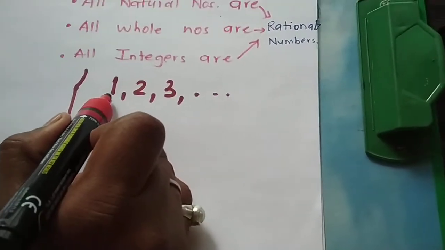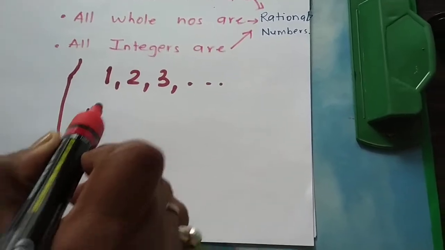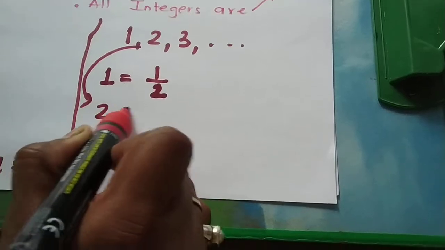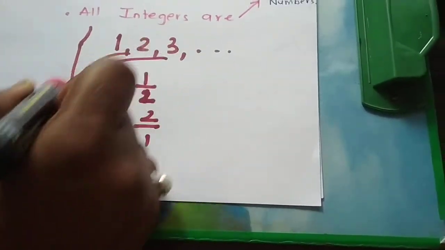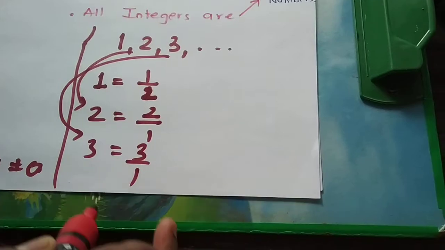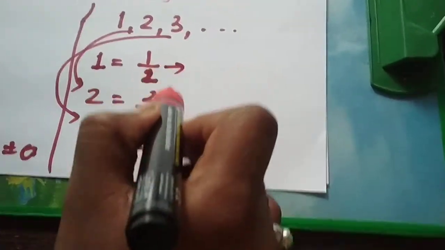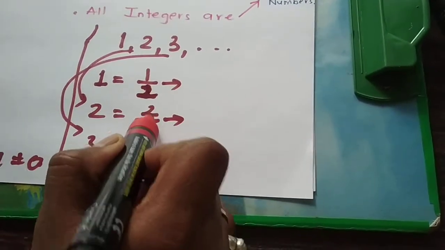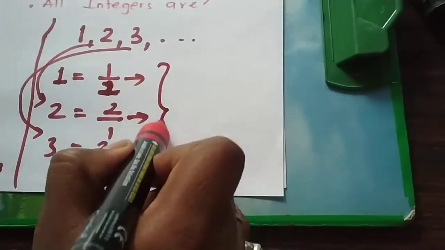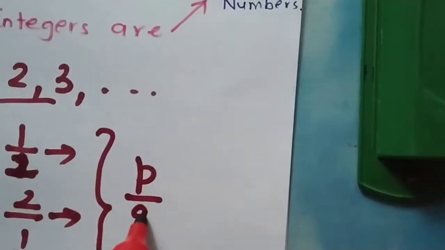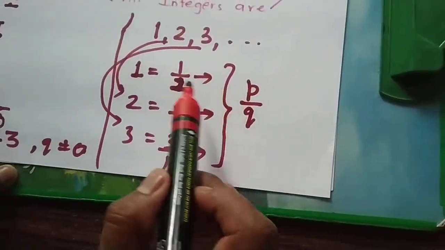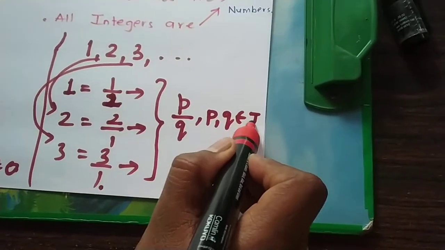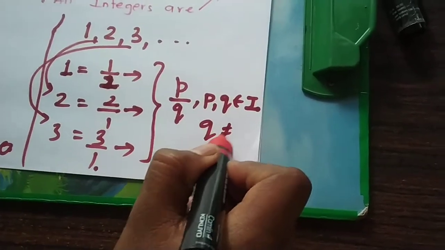Here, from the set of natural numbers, 1 can be written as 1 by 1, 2 can be written as 2 by 1, 3 can be written as 3 by 1. Now 1 by 1, 2 by 1, 3 by 1 all satisfy the definition of rational numbers, that is p by q, where numerator and denominator belong to the set of integers and the denominator is not equal to 0.